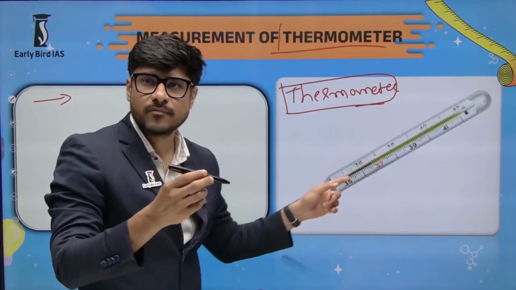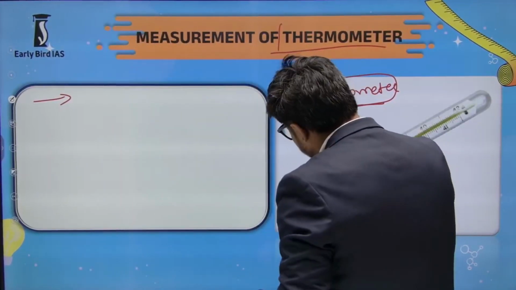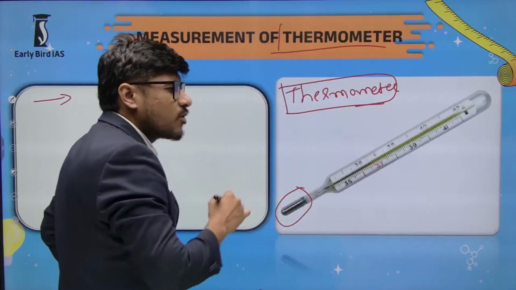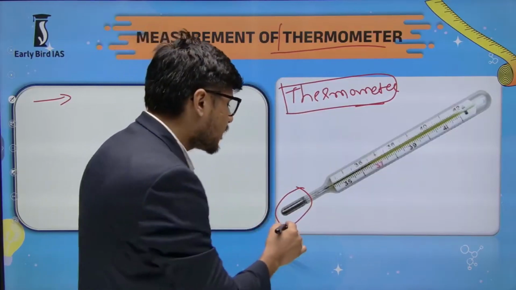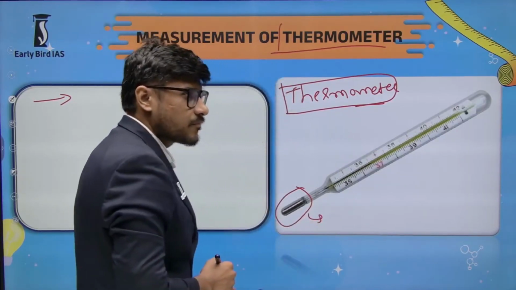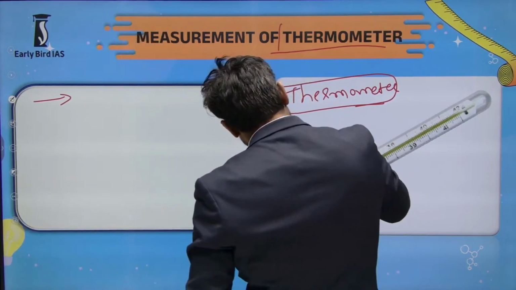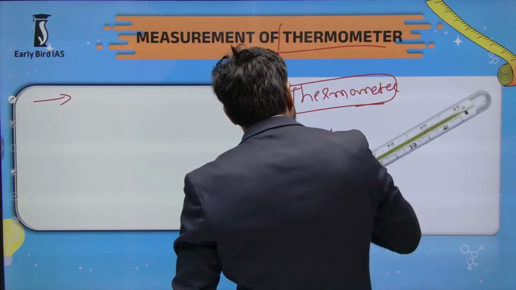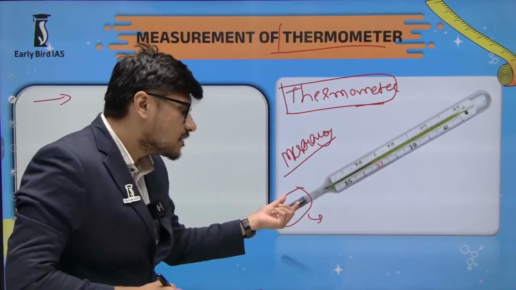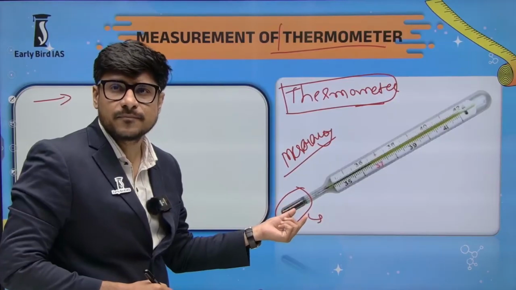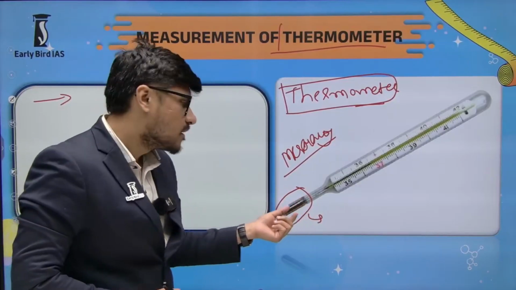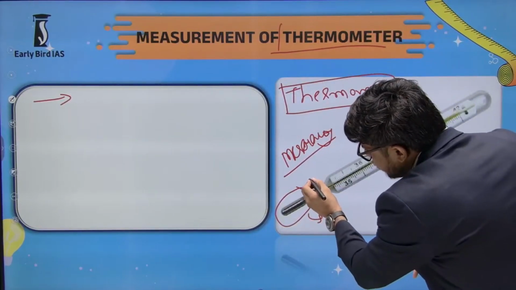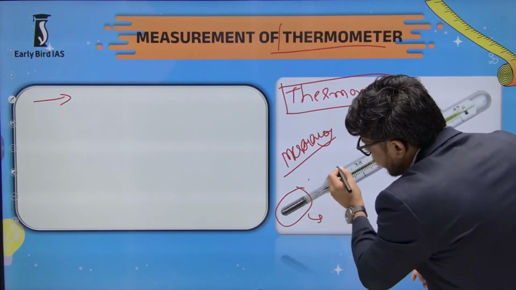It looks like this. Okay, and here on the tip of this thermometer there is a substance which in Hindi we call पारा. It's a very unique substance and we call it mercury. This mercury has a unique property. Whenever this mercury gets heat by any means, the property of mercury is that in the application of heat, it starts to expand.